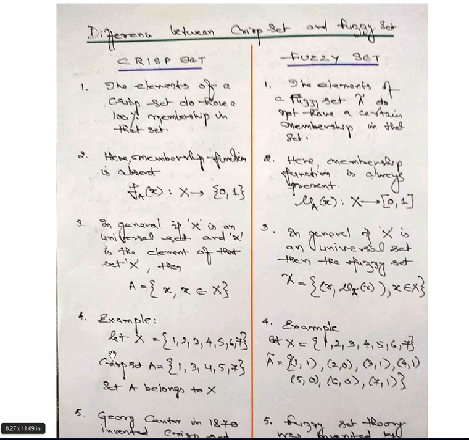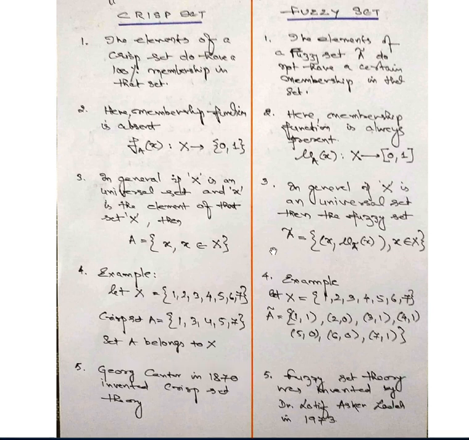Now let us see an example under the crisp set and the fuzzy set. Let's take a set of values of a universe of discourse X having 7 elements, 1 2 3 4 5 6 7. Among these we are selecting a crisp A. If you are selecting 1 3 4 5 7, then we say that crisp A is a set from this universe of discourse. So this forms one set.